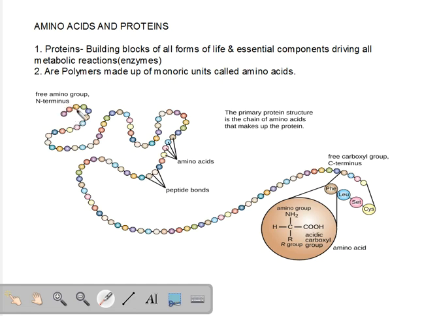So the different amino acids, when they are connected to each other, you see they are building up this long chain-like structure. So what is this? Protein is a polymer made up of monomeric units or single units called amino acids. So each of these beads is an amino acid as shown here. Amino acids are connected to each other by a bond called the peptide bond, which we'll see in some time.